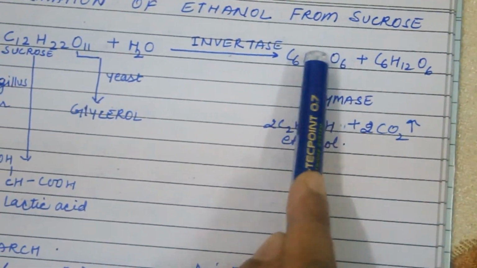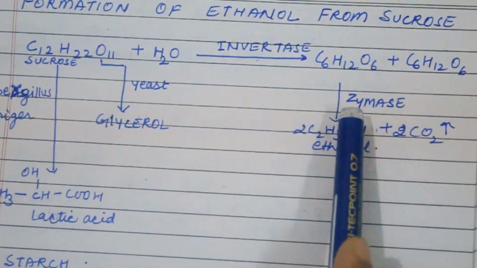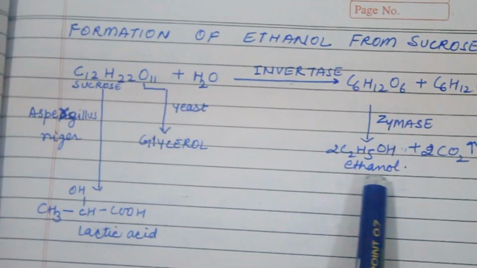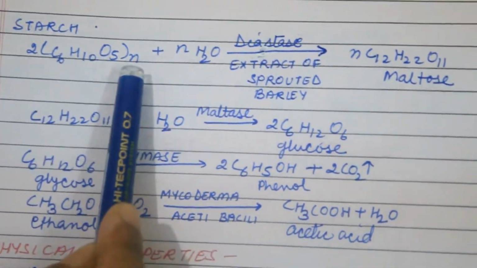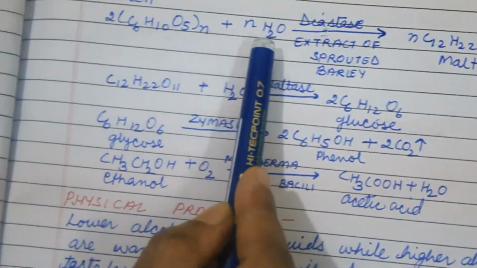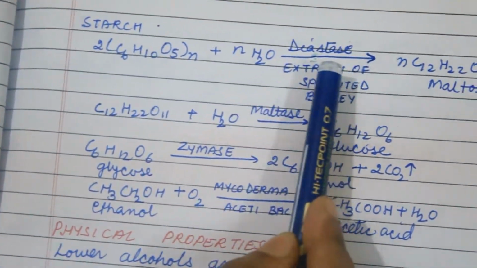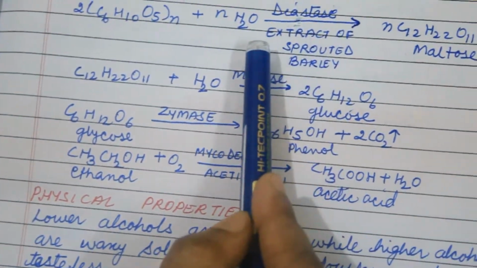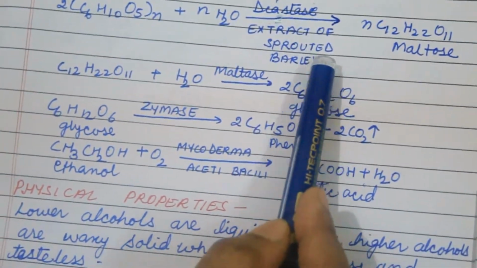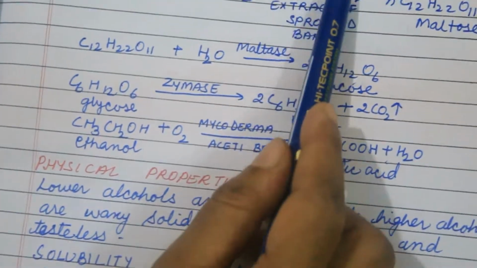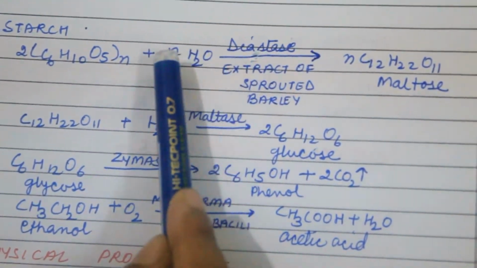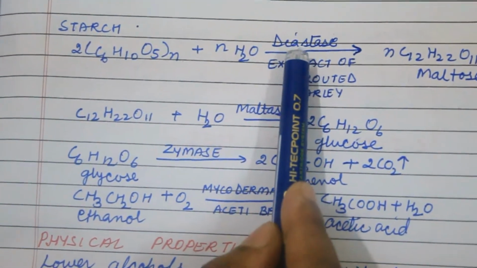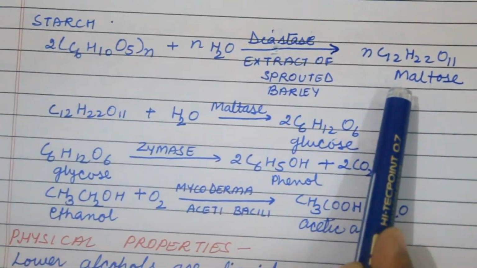When this glucose again reacts in the presence of zymase, it forms ethanol. Now come to the second one, starch. This is the formula of starch. When starch reacts with water in the presence of diastase, which is extracted from sprouted barley, then maltose is formed.